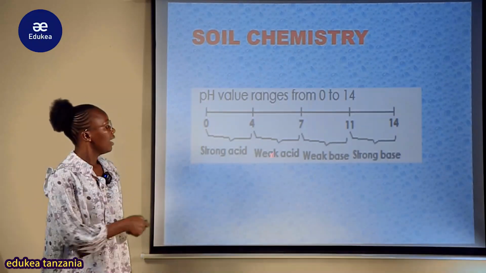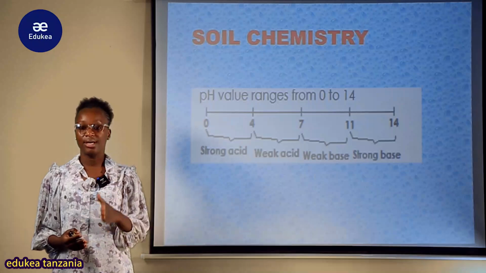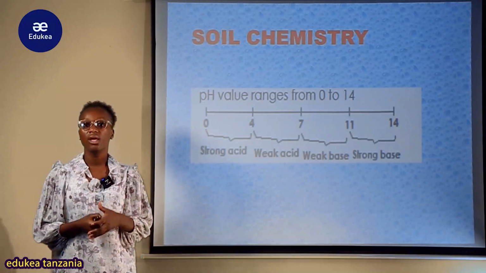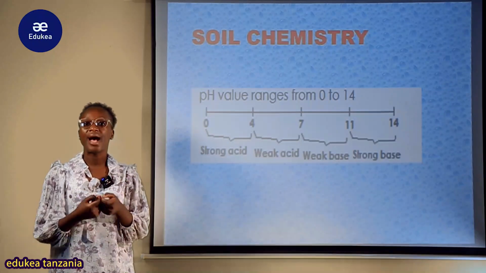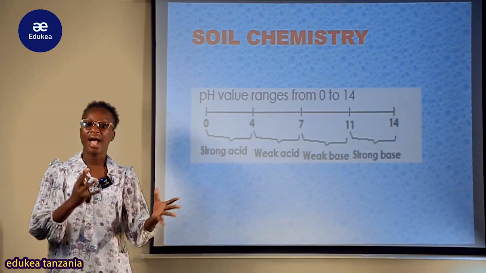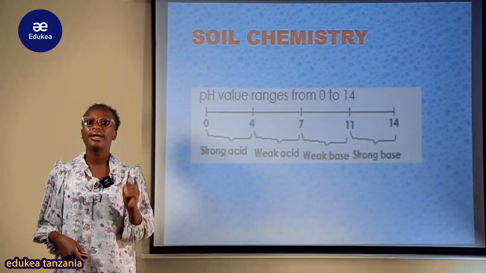So simply if your value ranges at the 7 number, simply itakuwa ni neutral, mean that your soil reaction will neither be acidic nor base, hakuna acid wala hakuna base, kwa hiyo itakuwa ni neutral soil reaction.